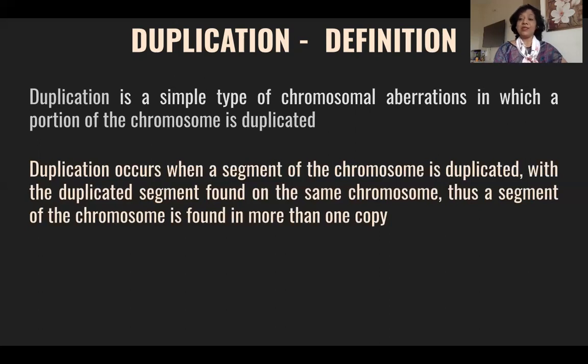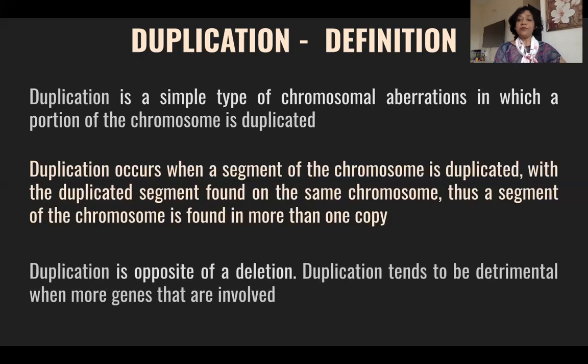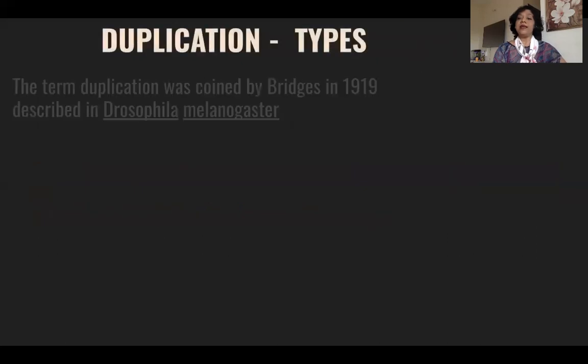Then this causes chromosomal aberration. Don't you find, students, that it is completely opposite to deletion? Yes, duplication is the opposite of deletion. It has been found that duplication can be detrimental when more genes are involved.